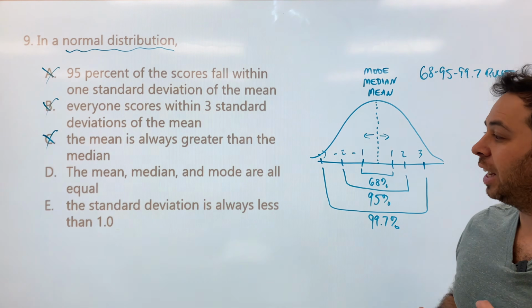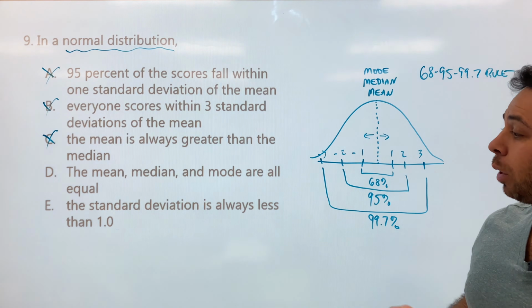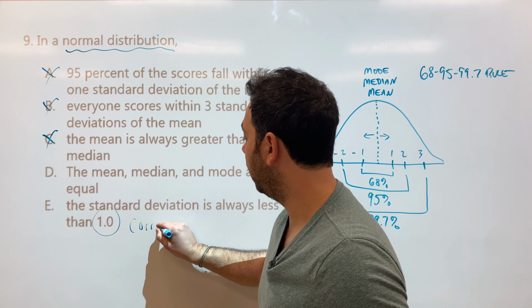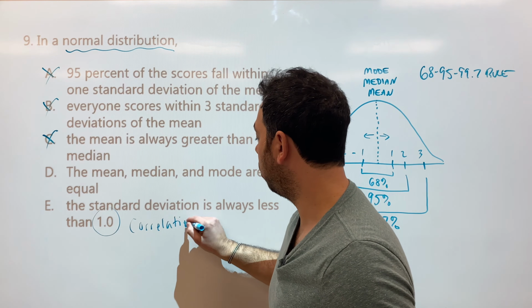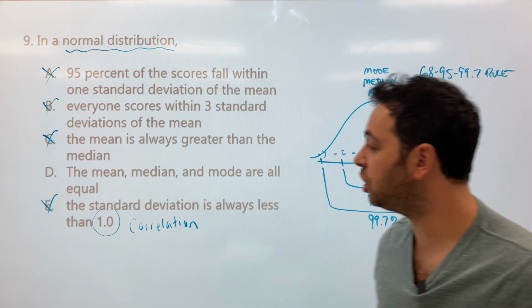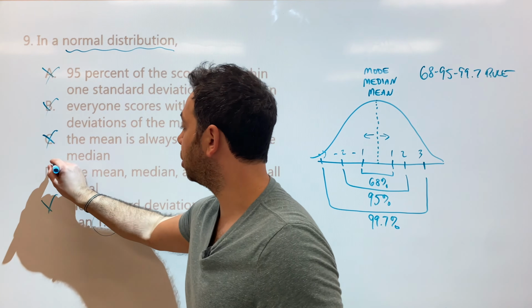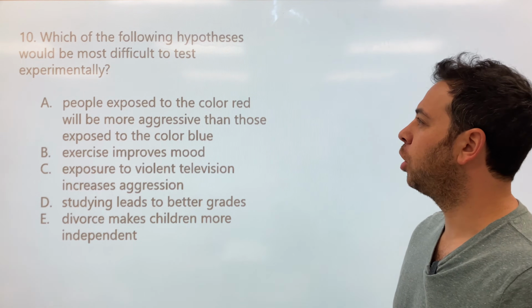Let's go to letter E. The standard deviation is always less than 1.0. Well, if you see 1.0, that's talking about a correlation, okay? Which we're not referring to. So that can't be right, which leads us to D. The mean, the median, mode are all equal. Our answer is D.